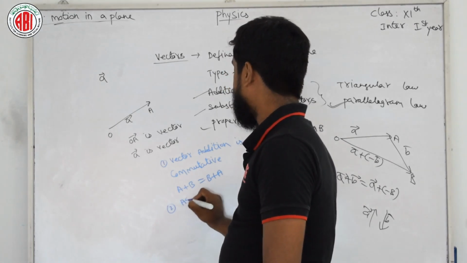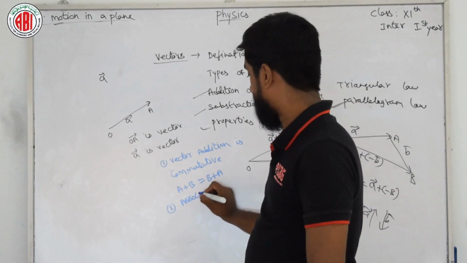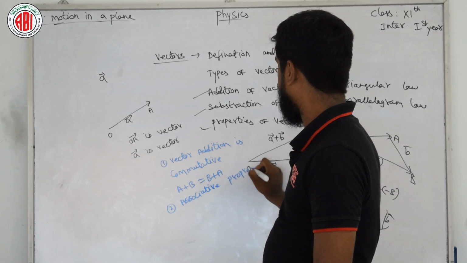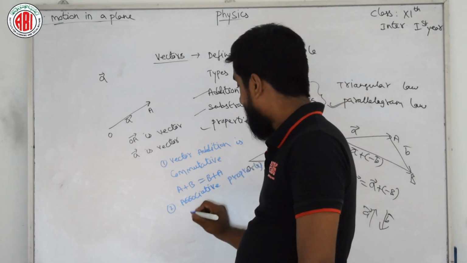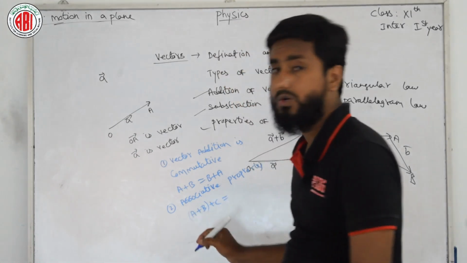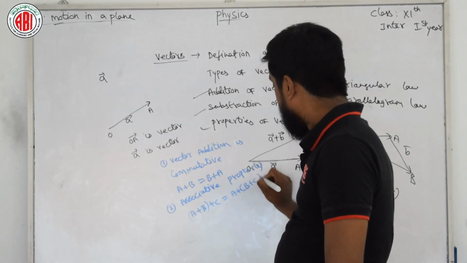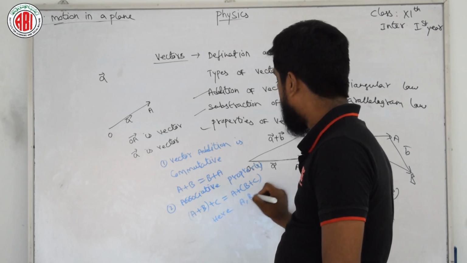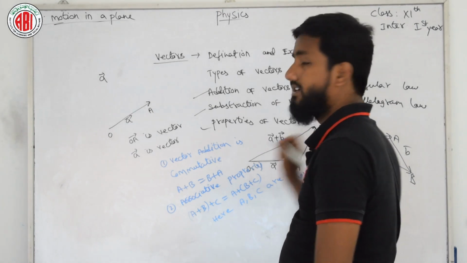obeys the associative property, and I am just writing the associative property on the board, you can see. So what does this mean? A plus B, bracket, plus C is equal to A plus, B plus C. Here A, B, C are vectors.